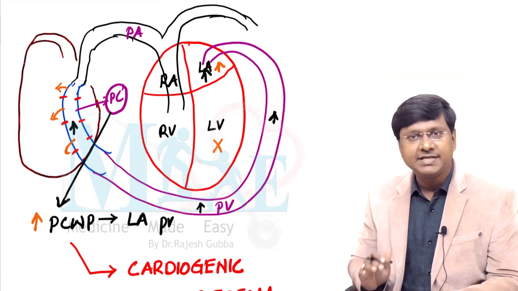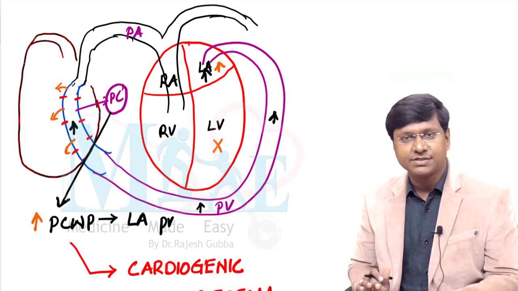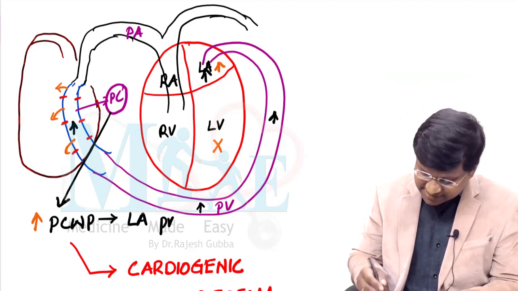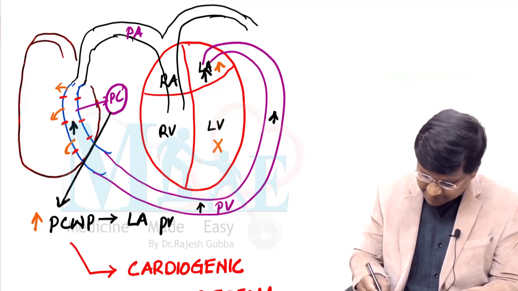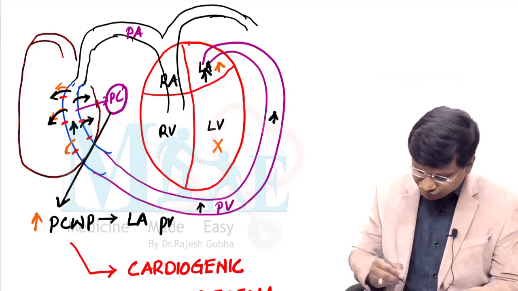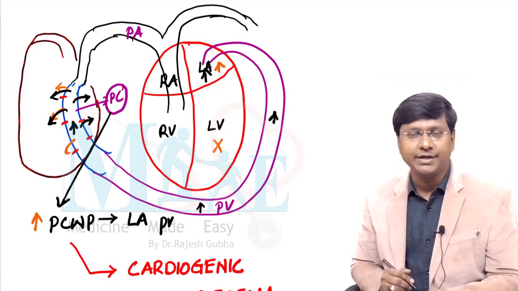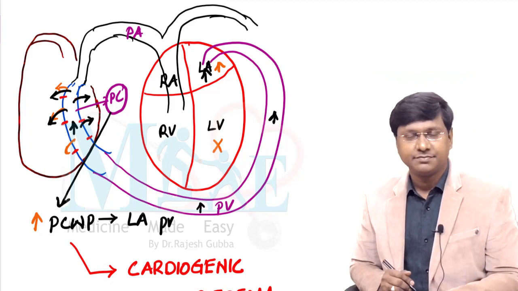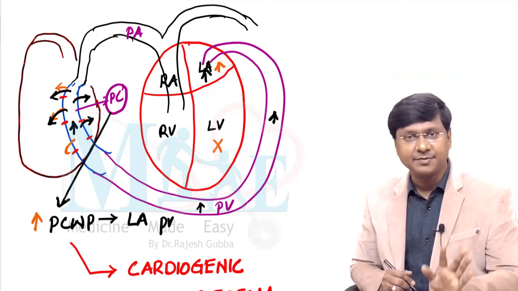Once there is rupture of the pulmonary capillaries, what will happen? The fluid from the pulmonary capillaries starts moving out into the alveoli. That also will result in pulmonary edema.